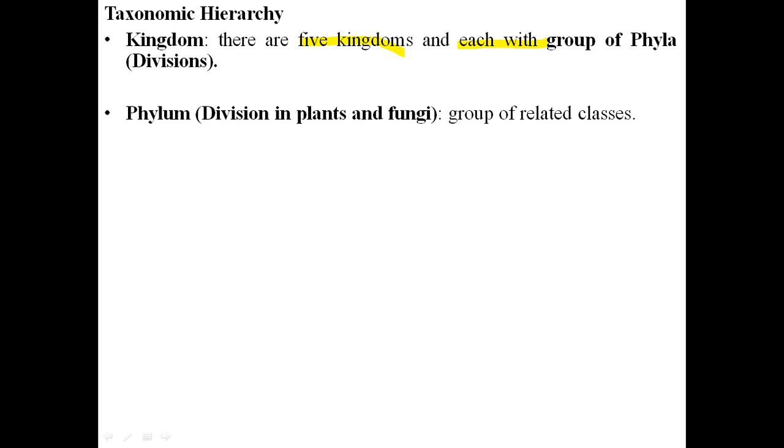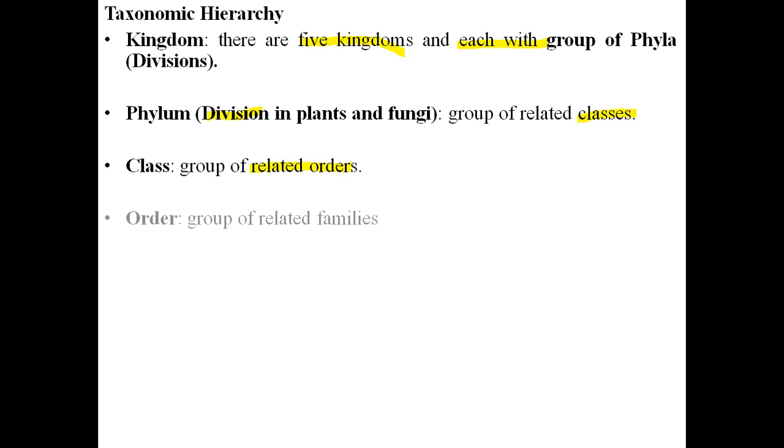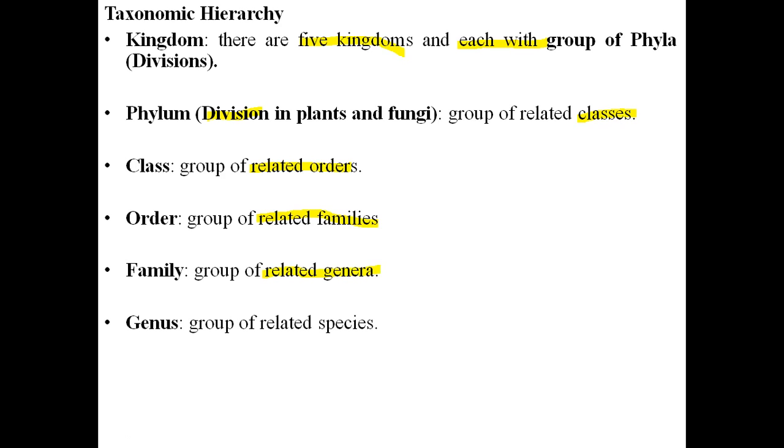Division is used for the plants. Phylum or division is generally the term for the rank in plants and fungi. In a phylum there is a group of related classes, and in these classes there is a group of related orders. Inside an order there is a group of related families. Inside the families there is a group of related genera, and then a genus has a group of related species.